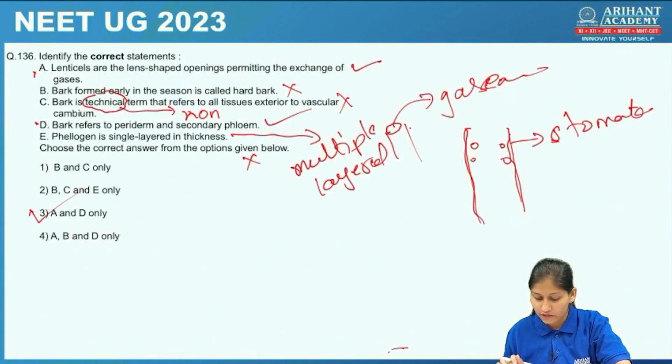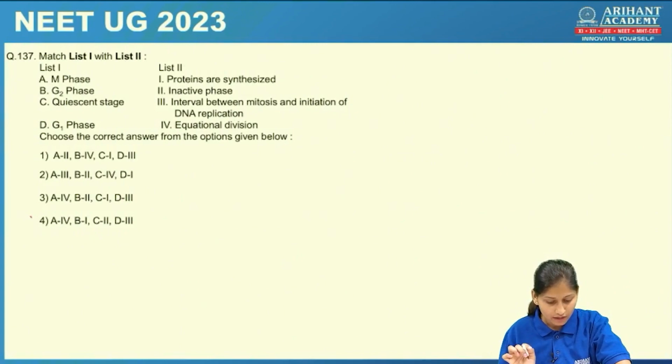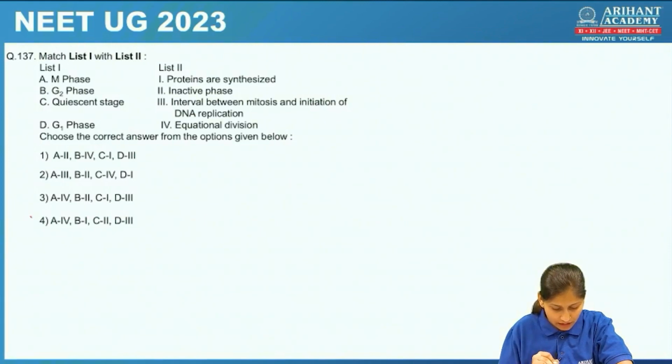Okay, let's take the next question now. Match the following. This is related to the cell cycle, students, so you can easily match this. M phase is what? Equational division. Quiescent stage is what? Inactive phase. With the help of this only you can identify the right answer. So let's check the options.